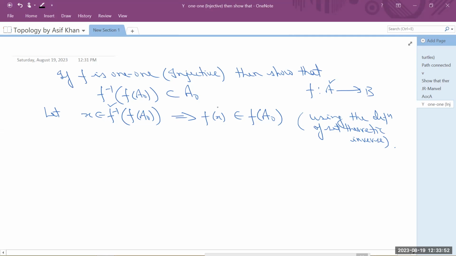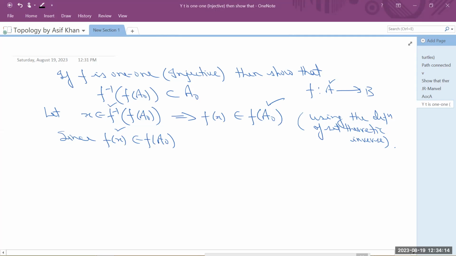So, f of x belongs to f of a naught. Now, use the definition of direct image. Since f of x belongs to f of a naught, this implies that there exists at least one member from a naught for which f of x will be achieved. Actually, f of x is a member and f of a naught is the set.